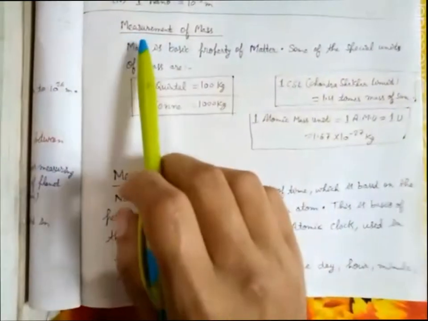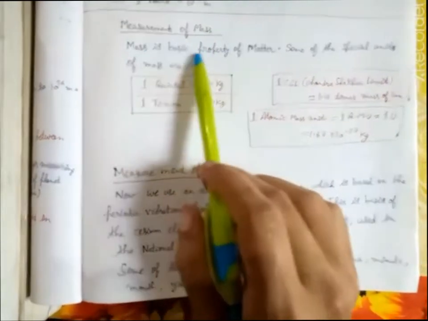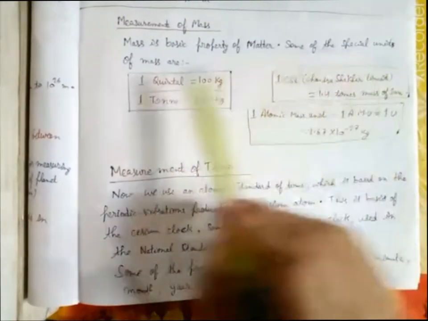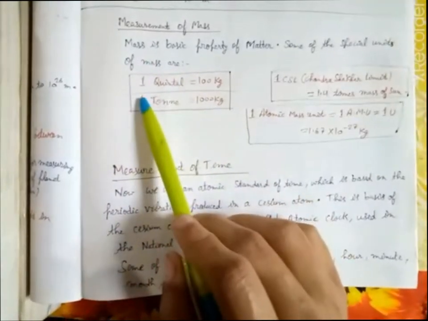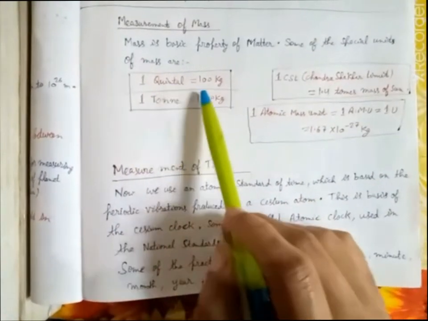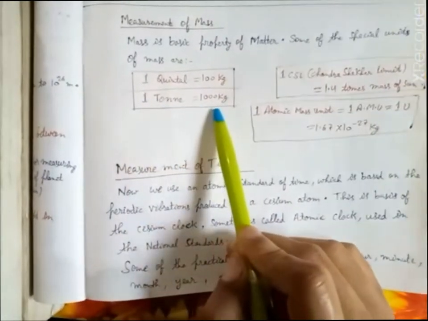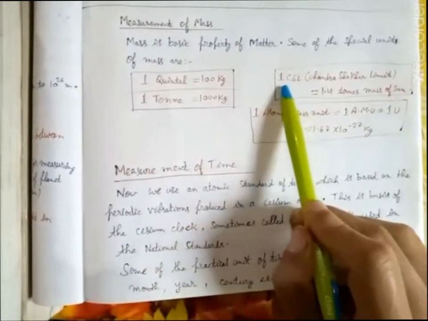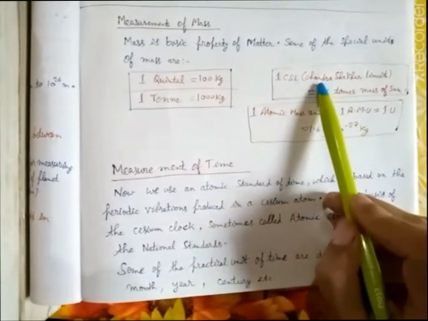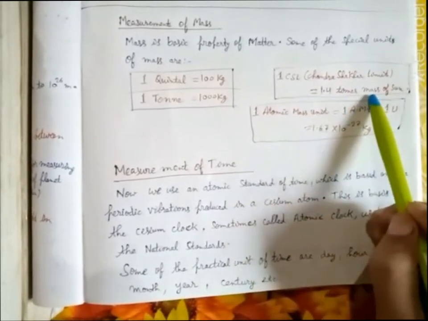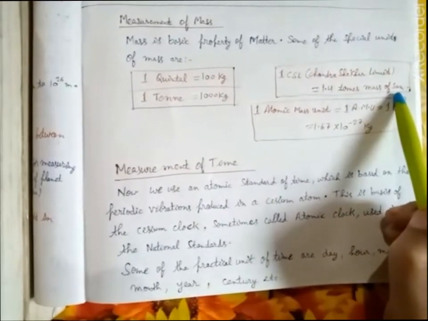Now the measurement of mass. Mass is a basic property of matter. Some of the special units of mass are 1 quintal, that is equal to 100 kg, 1 ton, that is equal to 1000 kg, 1 CSL, that is Chandrasekhar limit, that is equal to 1.4 times the mass of sun.